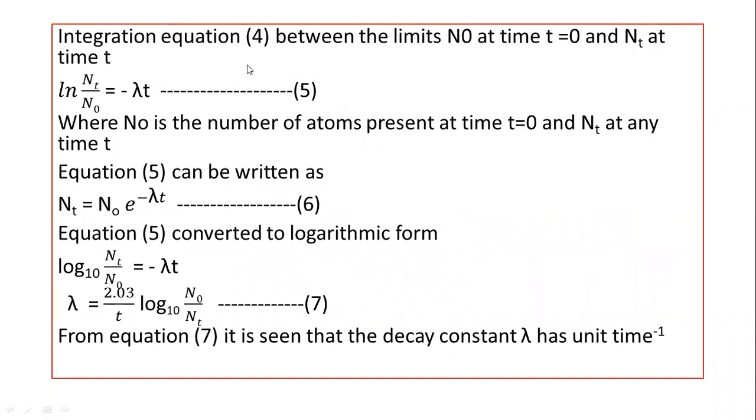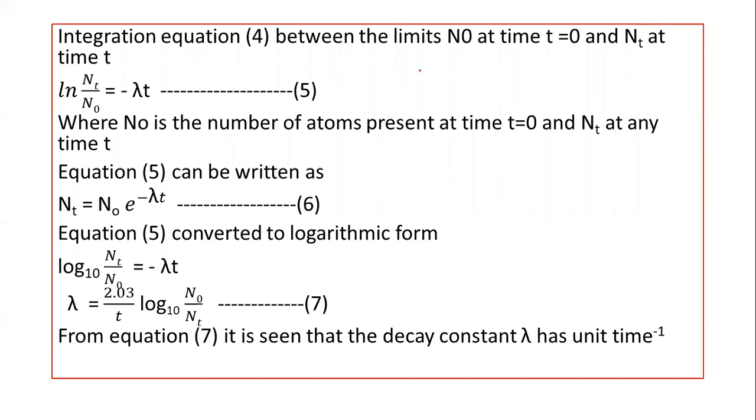So by integration within the limits, we are getting this equation: ln Nt upon N0 equals minus lambda into t. Once again I would like to show that step here, the integration of that equation.